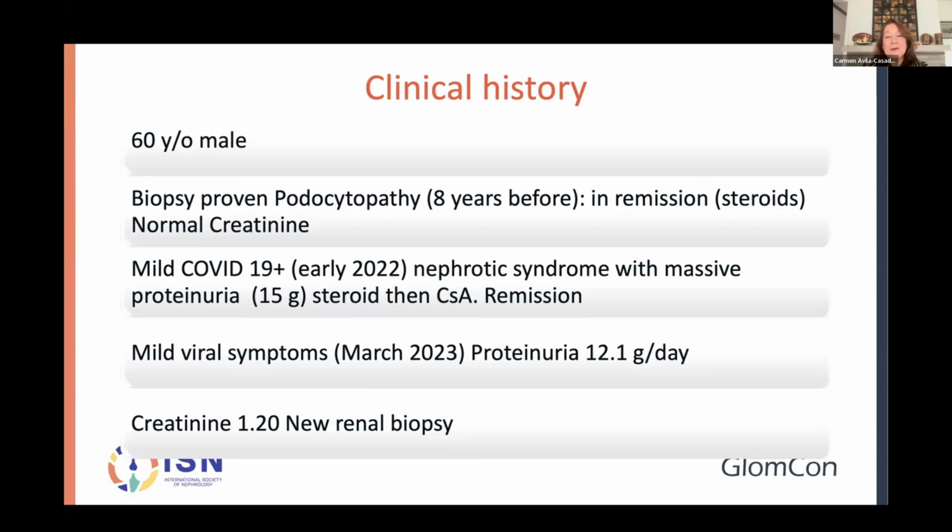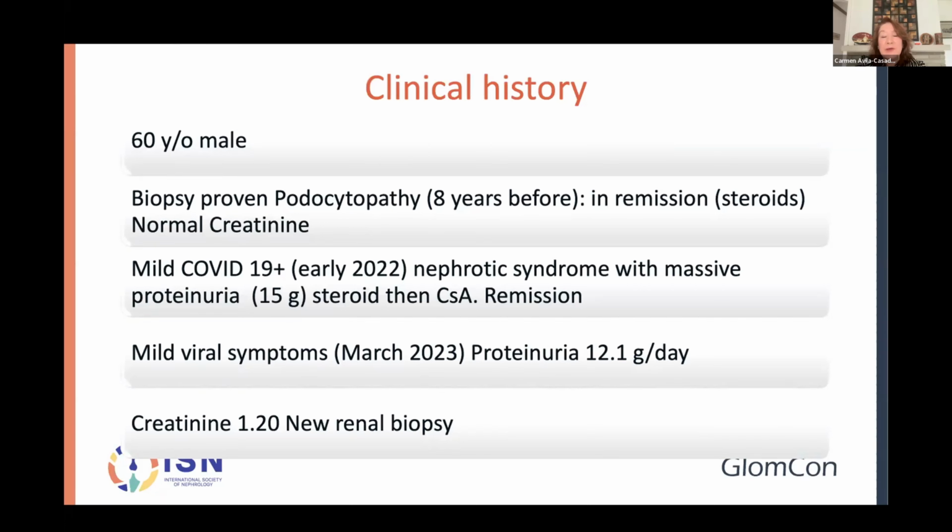Starting with the patient, this is a 60-year-old male. Eight years before we see this patient, he had a biopsy-proven podocytopathy that was classified as minimal change disease type. He received steroids, was treated, and was in remission. He had normal creatinine at that time. He responded very well.